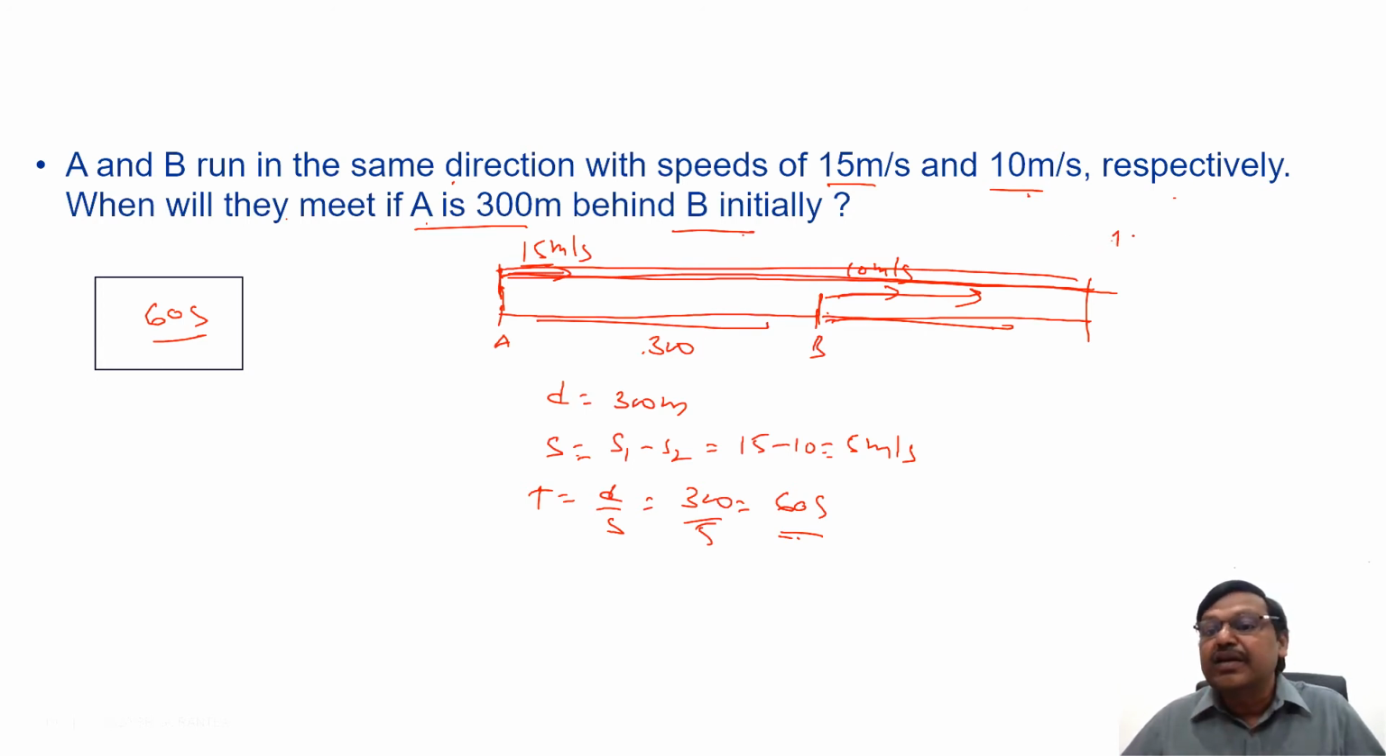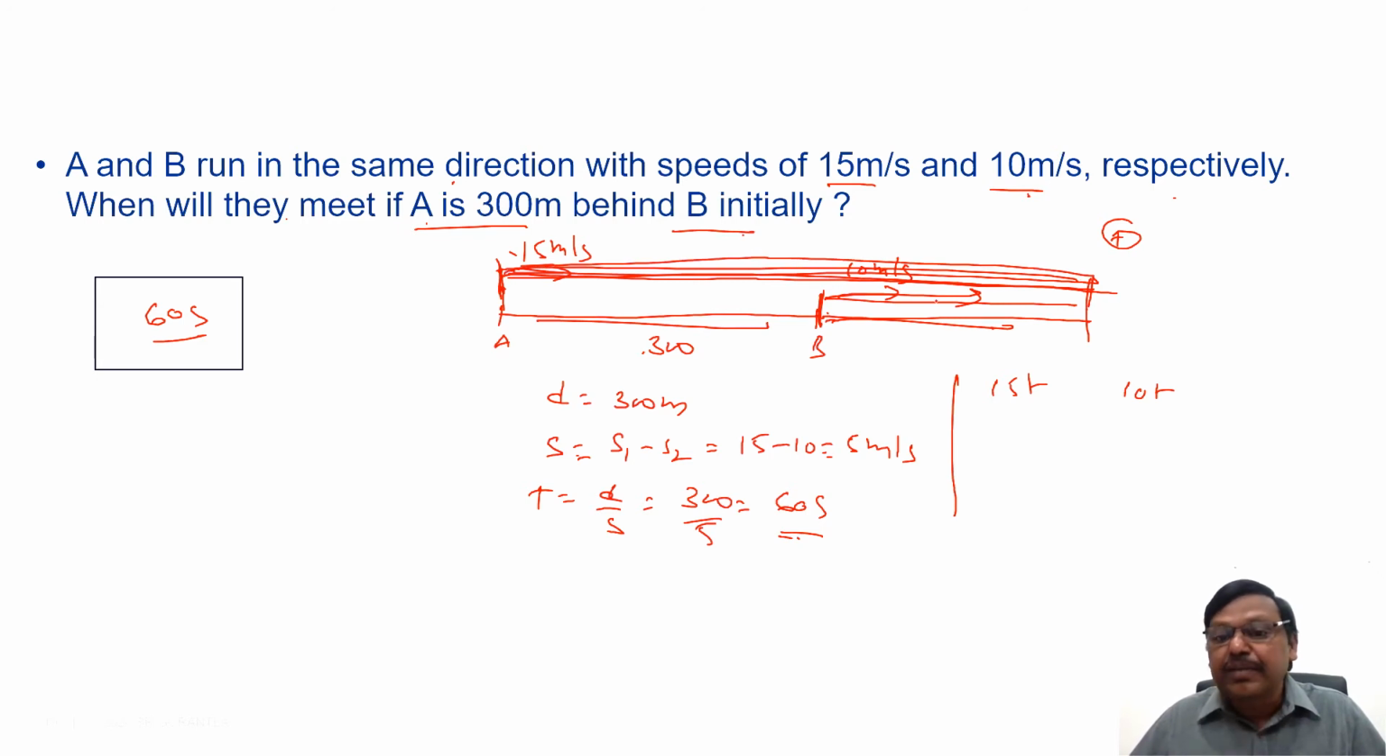Suppose after t seconds they met. If I am not using the relative speed, the distance covered by A is 15 into t, 15t. So let us say they met here. The distance traveled by B is 10 into t, 10t. But A covered more distance than B. How much more he has covered? This 300. The difference is 300.